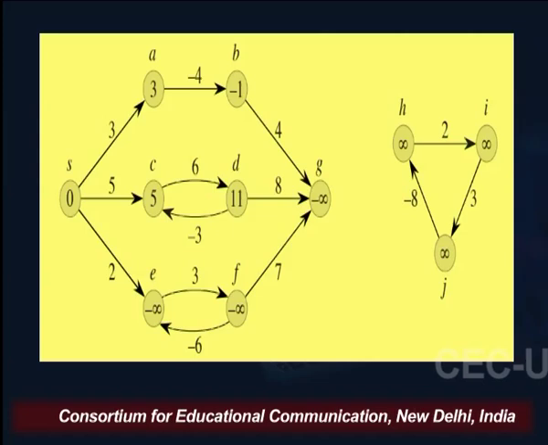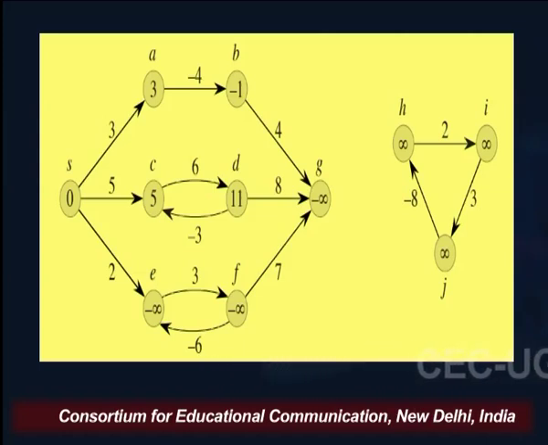So the total sum of the edges of this cycle is not negative. But between E and F, we have 3 plus minus 6, which is minus 3. So definitely this is a negative weight cycle.